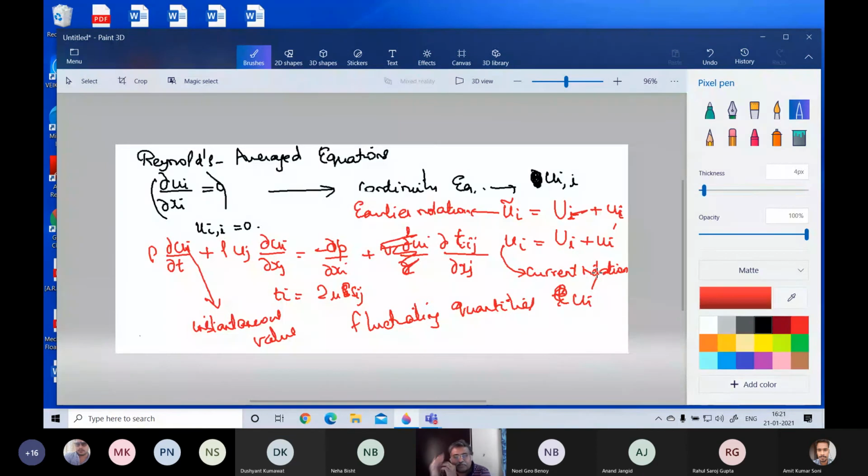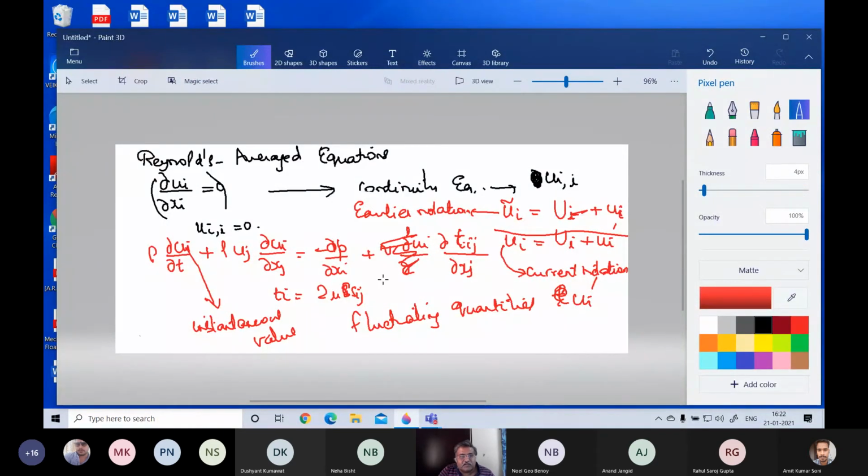But it's okay. The earlier book used this notation, and the current book is using this notation, so I'm going to follow it for the derivation from now on. This represents the instantaneous quantity.